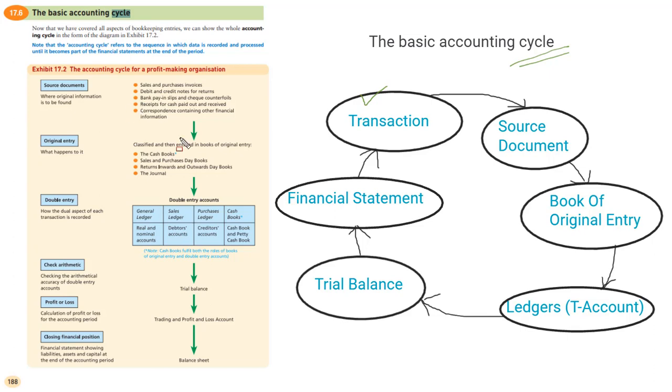Then receipt for cash paid. As we discussed, the purchase invoice or sales invoice is generated for a credit sale, and a receipt is generated for a cash sale. For example, if we visit KFC and buy something from them, they will provide us a cash receipt, and this is called the receipt, which is another source document.